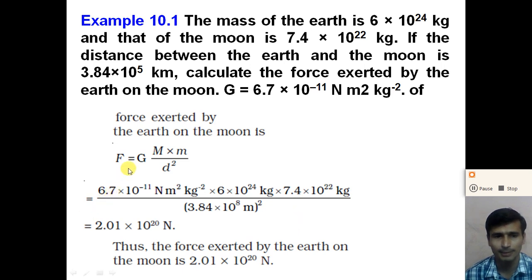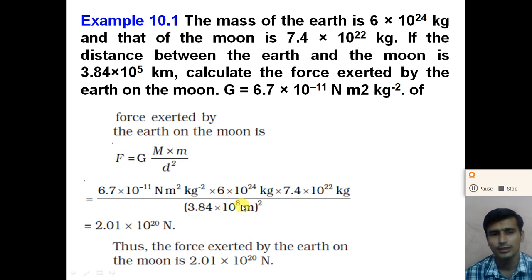So capital G is 6.7 into 10 raised to minus 11, multiplied by capital M, that is the mass of the Earth, 6 into 10 raised to 24, multiplied by small m, that is the mass of the Moon, 7.4 into 10 raised to 22, divided by d square. d is the distance between Earth and Moon, so we get 3.84 into 10 raised to 8.